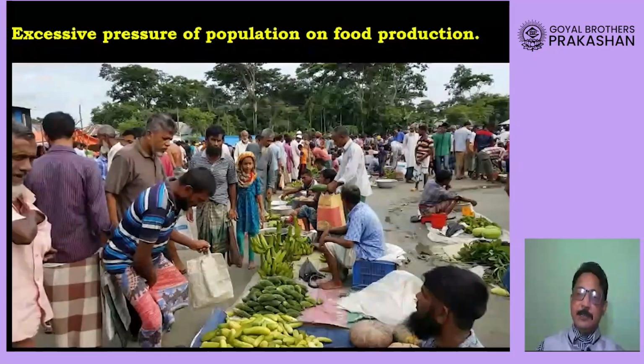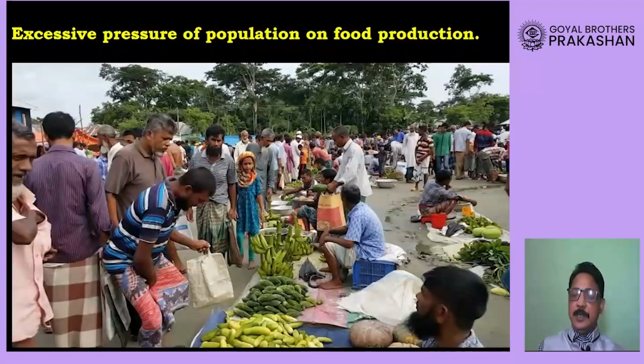Excessive pressure of increasing population is resulting in poor yield, as I already told you, because when the population increases, the farmer will try to grow maximum crops, and in order to do that he has to use a lot of chemical fertilizers, that will ultimately result in land degradation, spoilage of land.